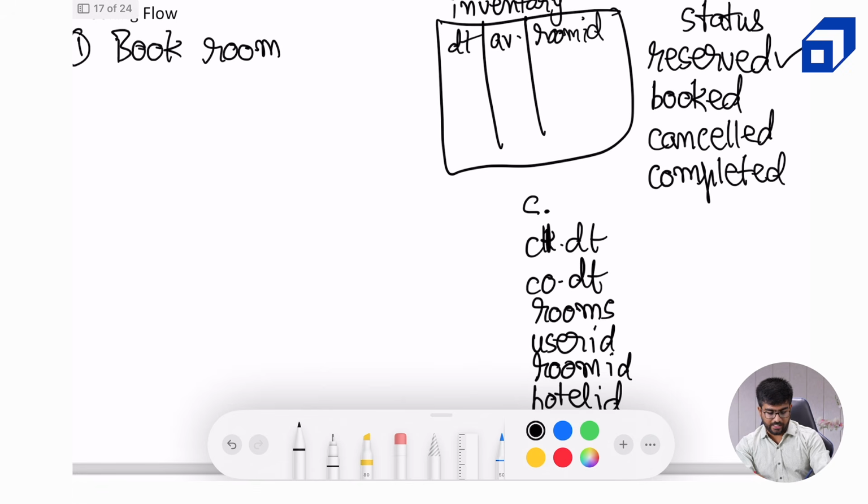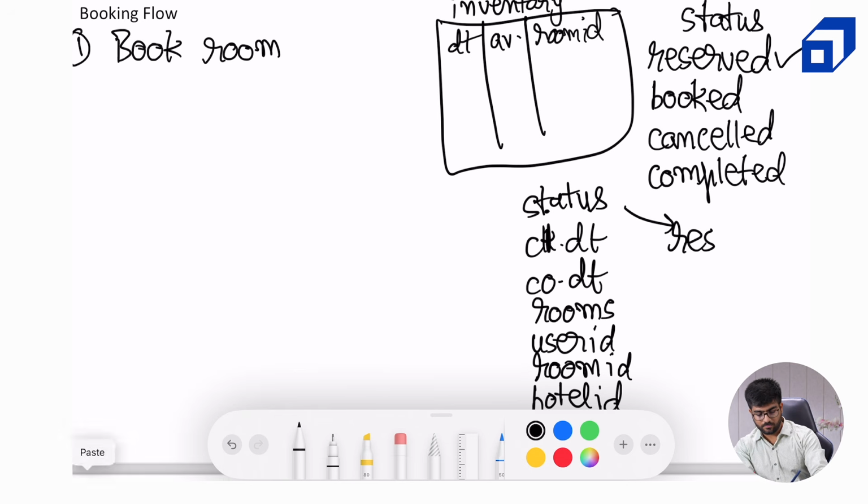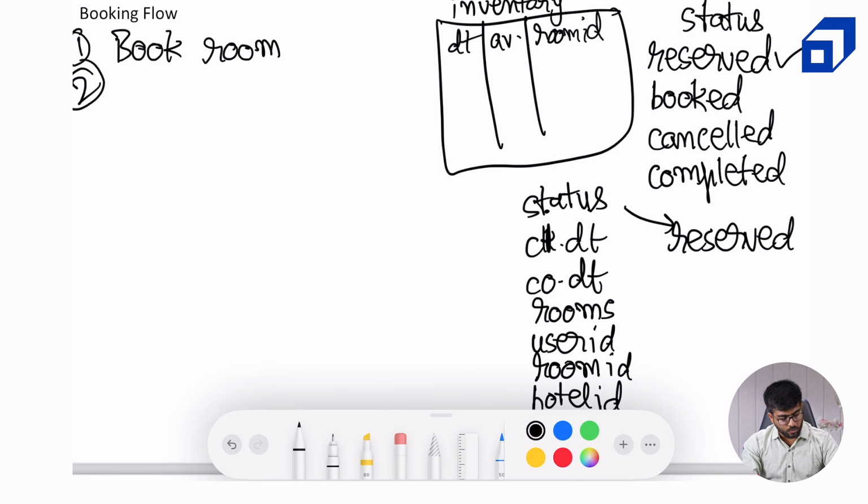Okay, now the status at this moment will be marked as reserved. So when the person clicks on book room, status reserved, and booking table entry is created.